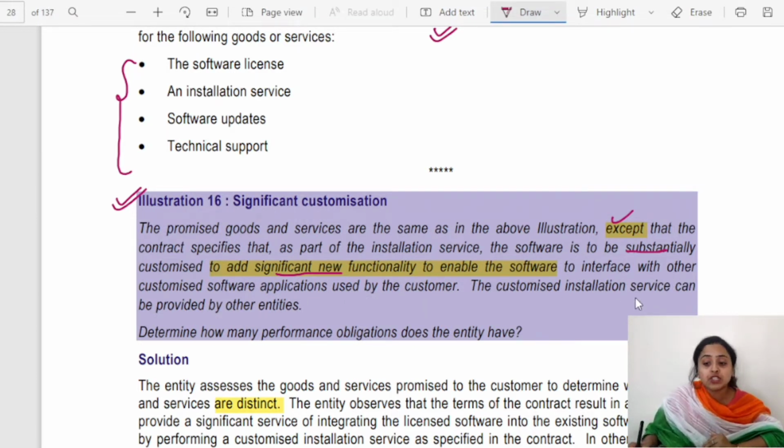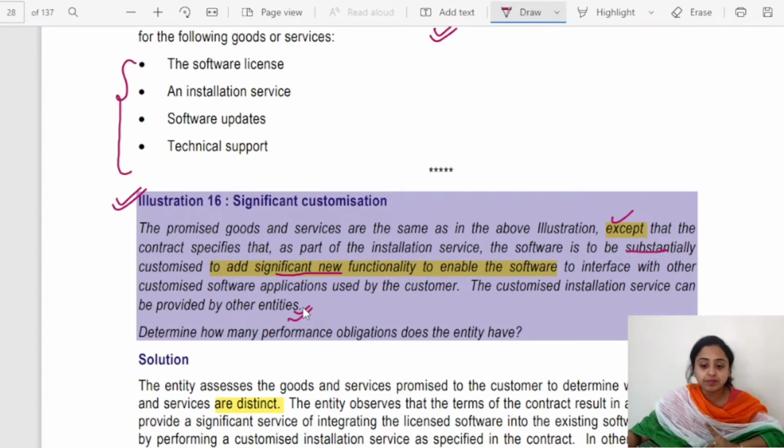The customized installation service can be provided by other entities, but it is highly dependent and highly interrelated. It is so significant that it will make a vast modification in the existing software. So this installation part, this update part, is very critical and significant. It is modifying the existing one. Since it is interrelated, highly modifying and highly impacting, it will be considered as one particular contract.